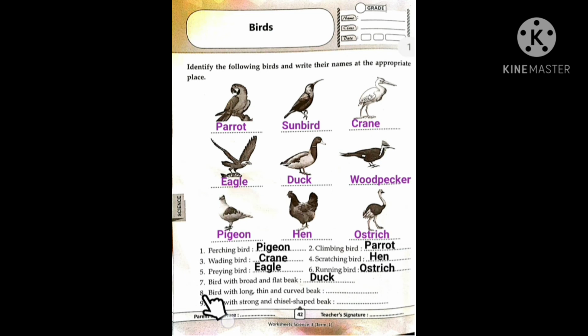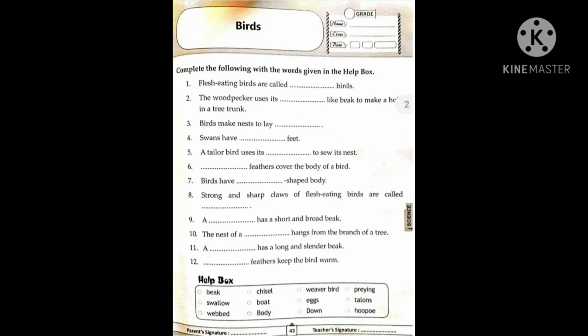Next one is bird with long, thin and curved beak. Yes, it's a sunbird. Ninth one, bird with strong and chisel-shaped beak. Yes, it's a woodpecker. You can write here woodpecker. Move on to the next page.